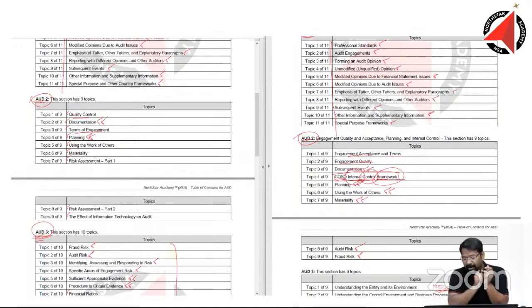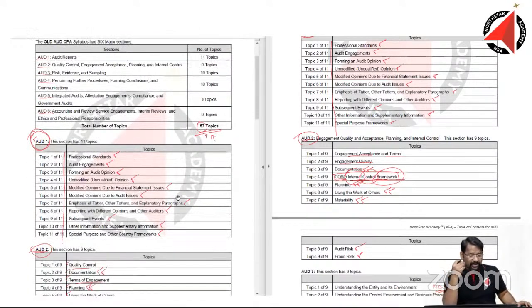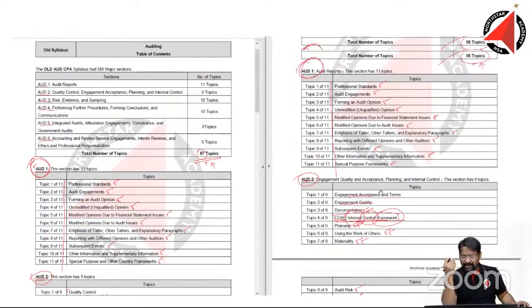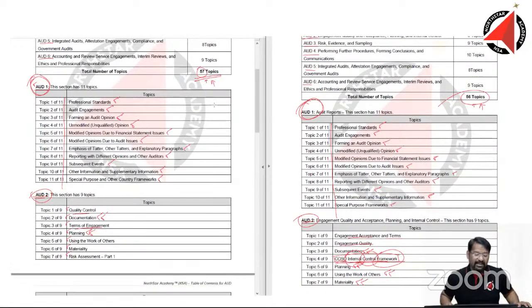That is the only part which is covered. So it does not look like any chapter has been pulled from BEC, because the internal control framework continues to remain part of audit. Was it there in the old syllabus? Answer is yes, there was some reference to it in the old syllabus as well. So basically you can see that there is just no major change at all.